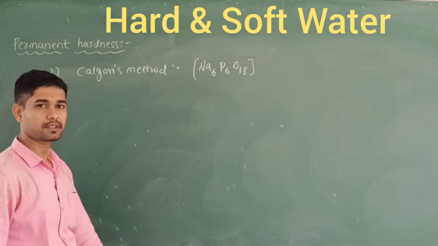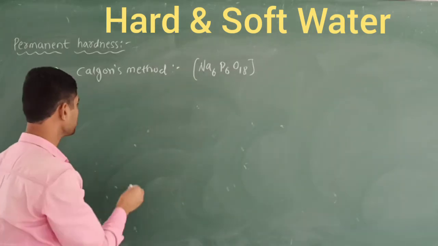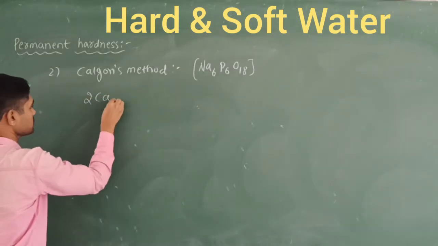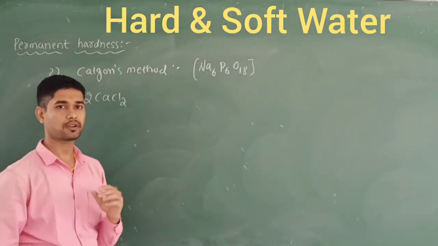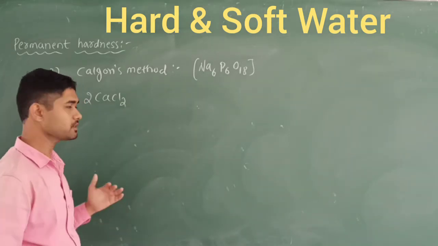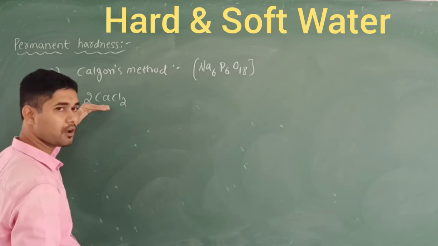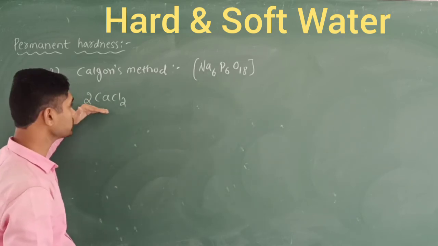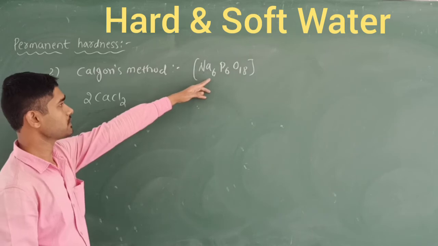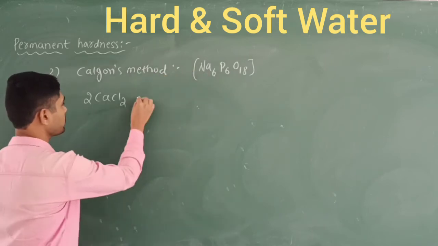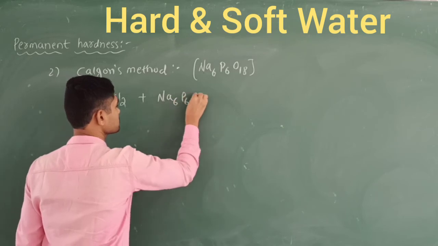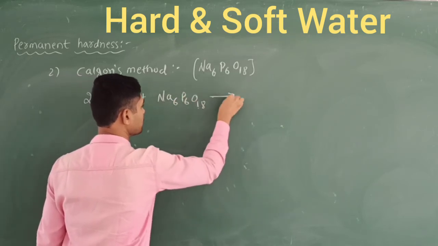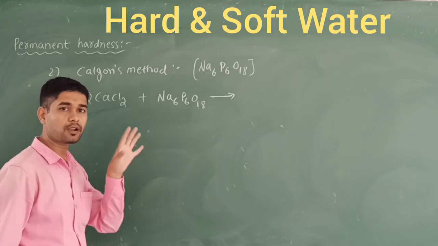So let's treat with some compounds that we know, that is called calcium chloride, because of this salt which is going to cause the permanent hardness. So in order to remove this permanent hardness, we are going to treat our hardness salt with this sodium hexametaphosphate or Calgon's. What happens here? Let's discuss here. Na6P6O18. So here it is going to be forming a soluble complex.